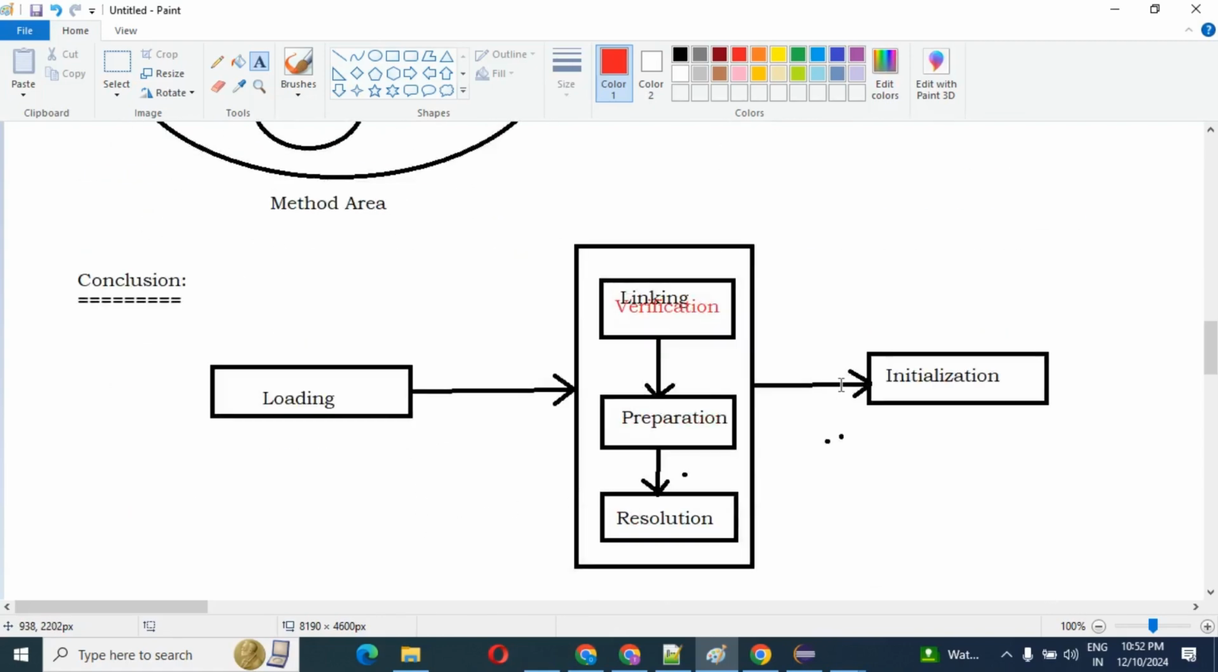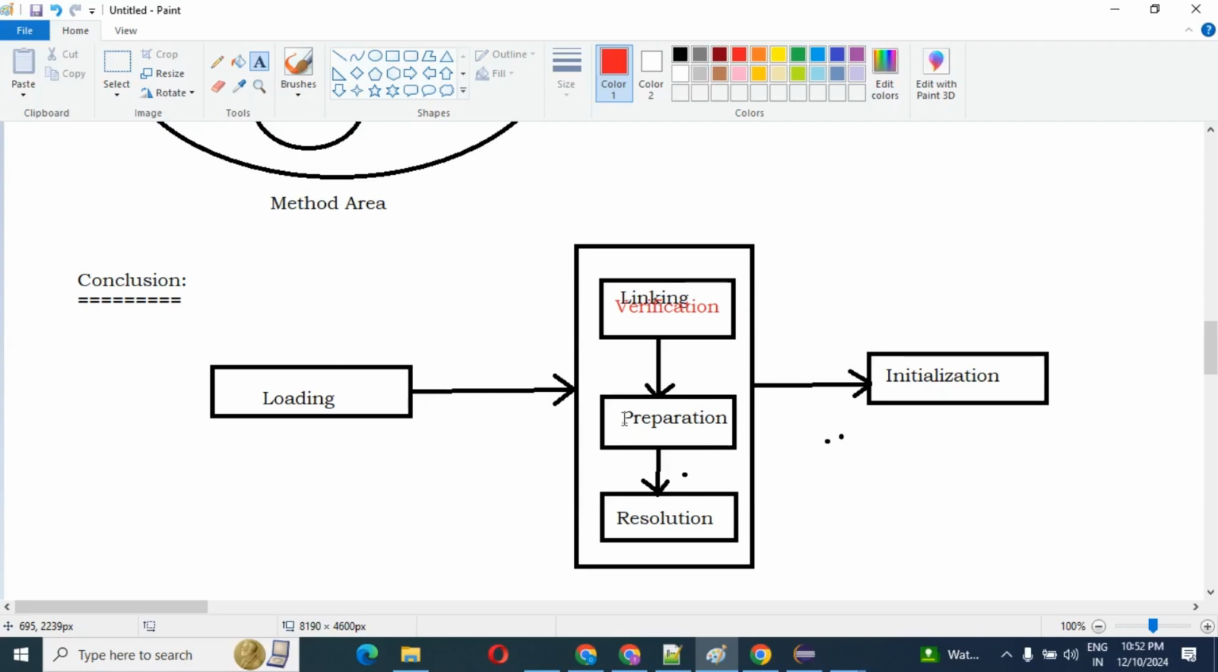Then the last part is initialization. Initialization is similar to preparation. In the preparation phase, the JVM will allocate the memory and assign the default value. But in the initialization phase, it will allocate the memory and assign the actual value, not the default value. That comes under initialization.